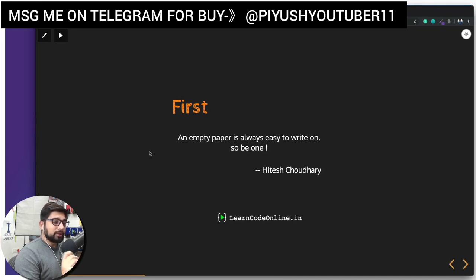Now before we move on into the course, I would like to mention this one thing. An empty paper is always easy to write on, so be one. What does that mean? Now, I'm pretty sure that you're coming into the data structure course after exploring a couple of other resources as well. That's a good thing. But the people who are just fairly new and don't know much about these concepts are much easier to teach this DSA topic.